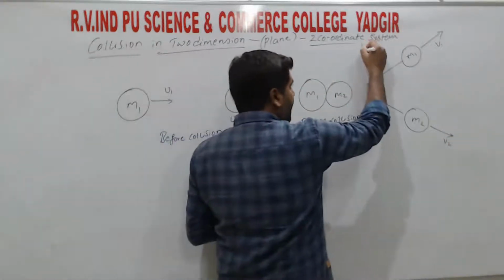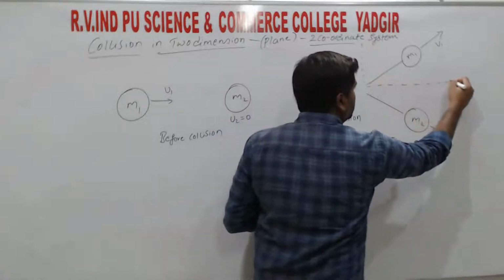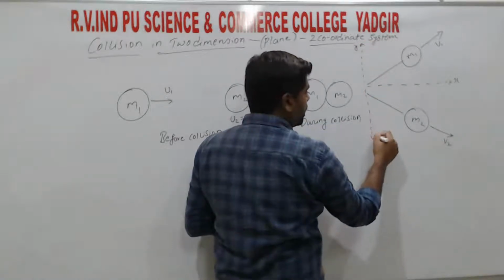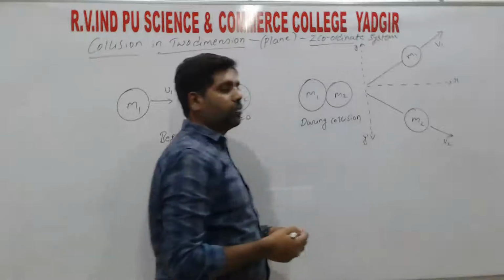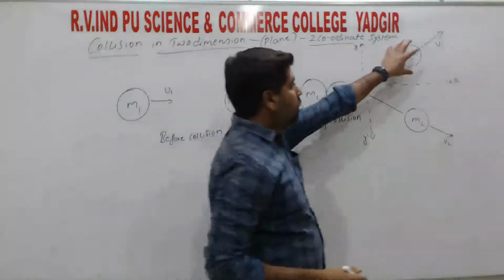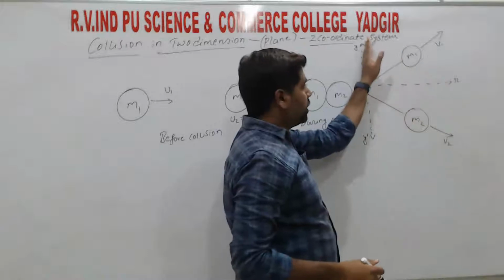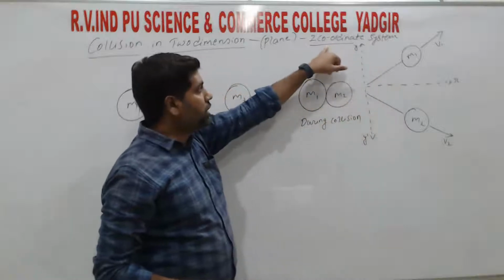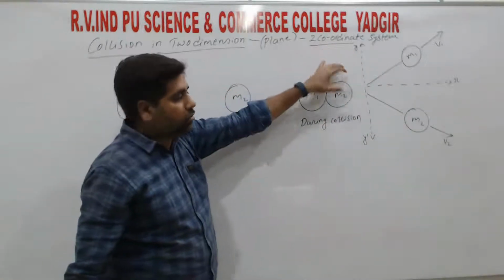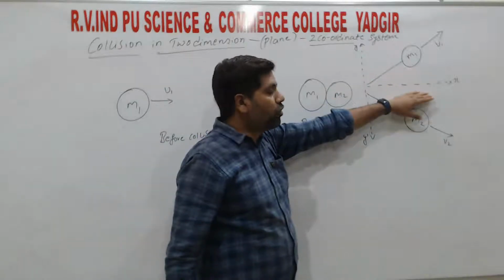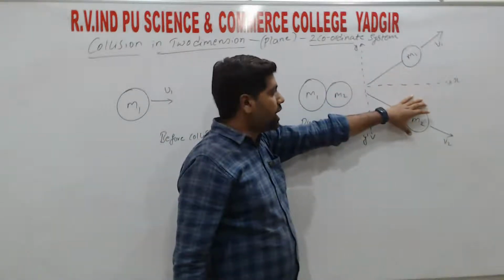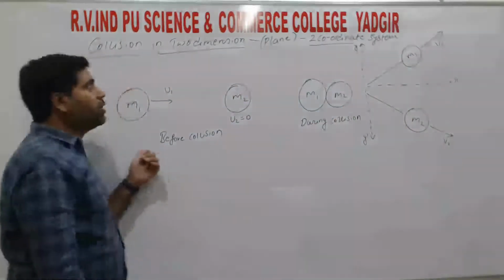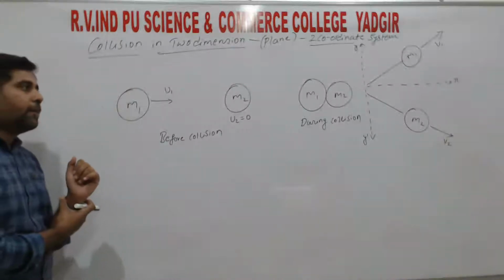If we represent the coordinate axes, it follows two axes, x and y. Here also x and y dash, right? One particle goes in the xy plane, another particle goes in the xy dash plane. Hence we call this collision in two dimension. After colliding, the colliding particles will move in a plane, either the xy or xy dash plane. This is what we call motion in two dimension, right?